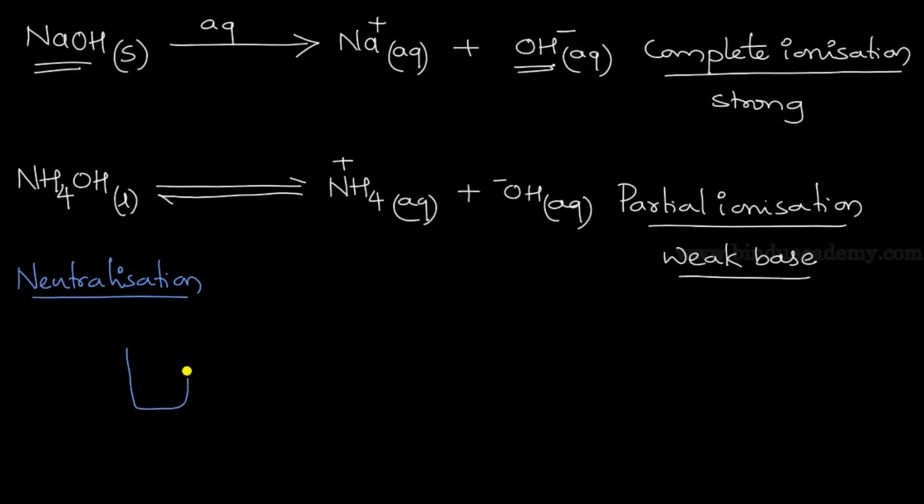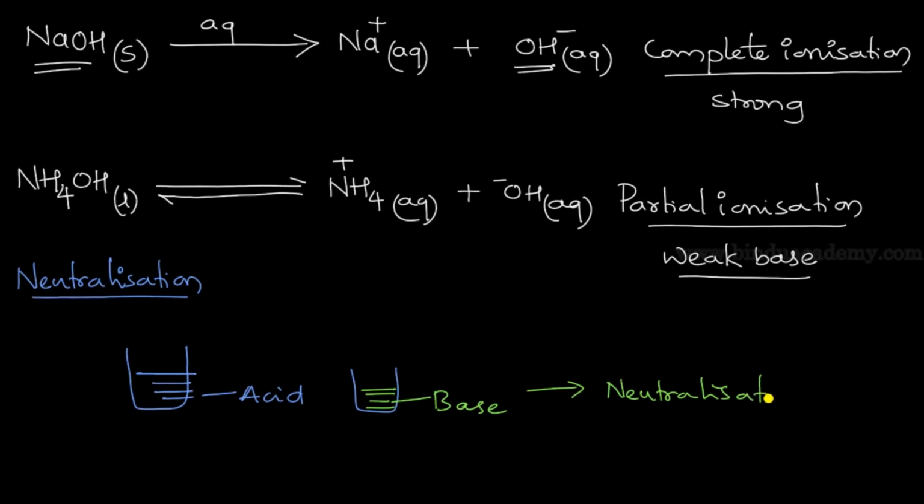Now if I take a container which contains acid and I have another container which contains the base, when equal moles of the acid and base are added, the resulting solution is called neutralization. Now, how to understand this neutralization? Let me take an example. If you put a litmus paper in an acid, the litmus paper becomes red. If you put a litmus paper in a base, the litmus paper becomes blue.